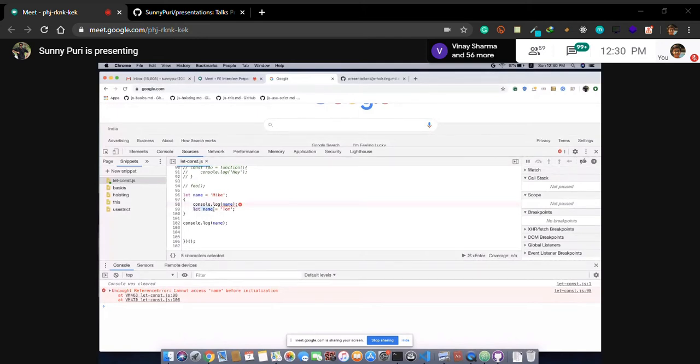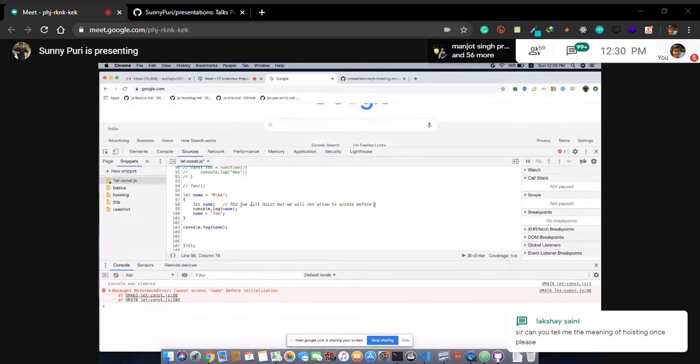So in ES6, what they have done, they said we will hoist everything. We will hoist the variable, but we will not allow access to the variable before initializing.